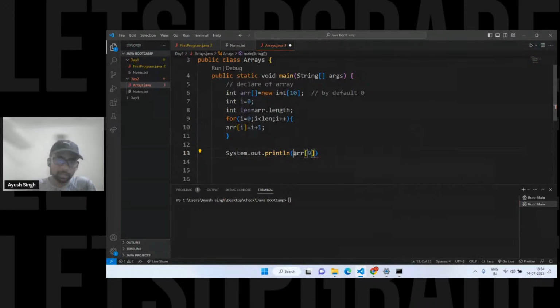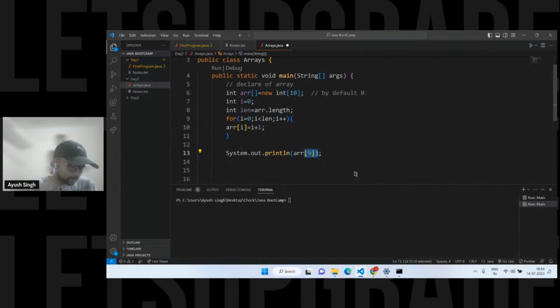9. Can anyone tell me why we are passing 9 for the last? If you have to access the last element, why am I passing this 9? Why not 10? Why am I passing 9 in here? What is the reason?